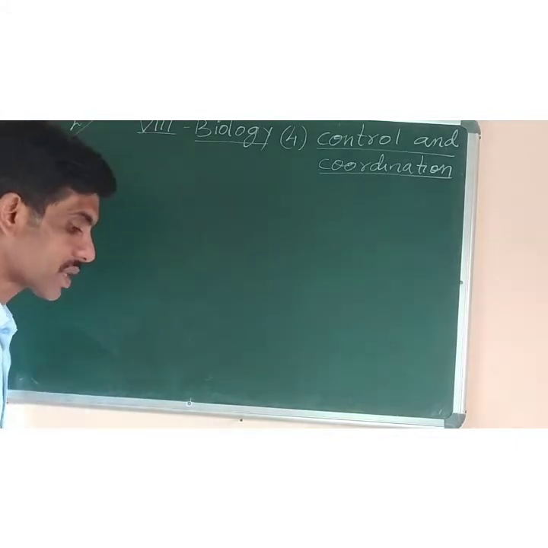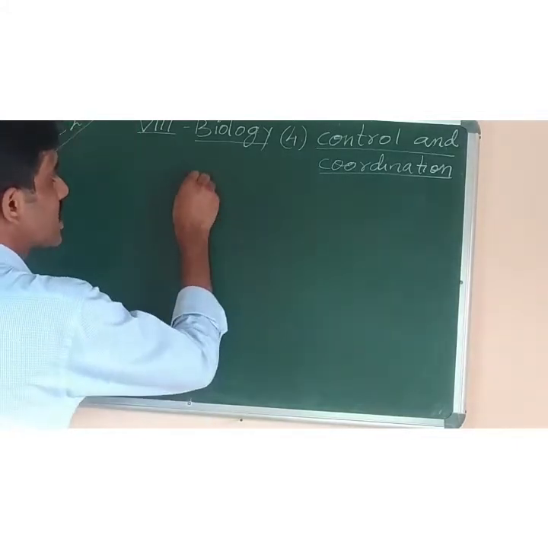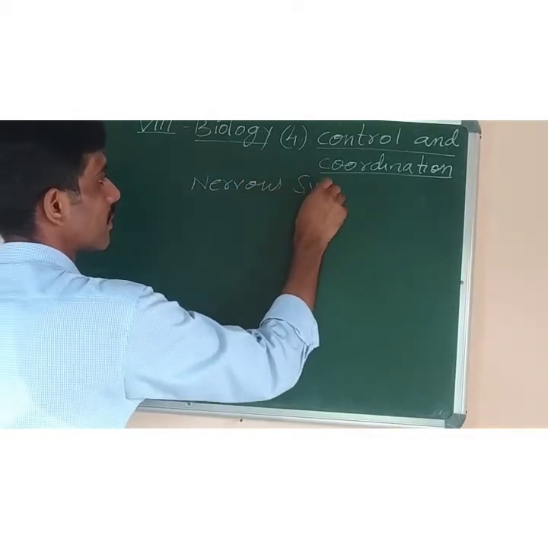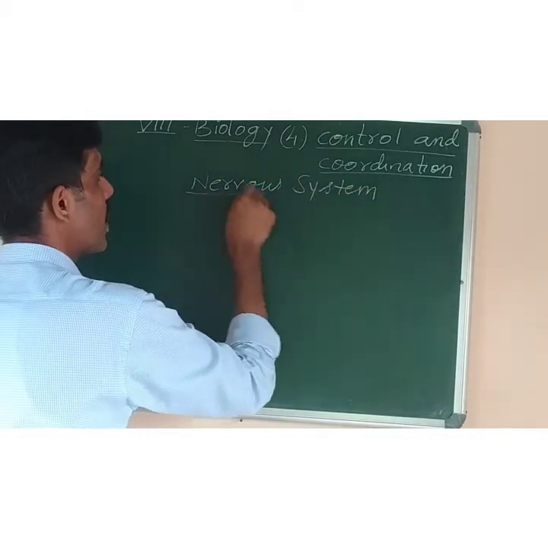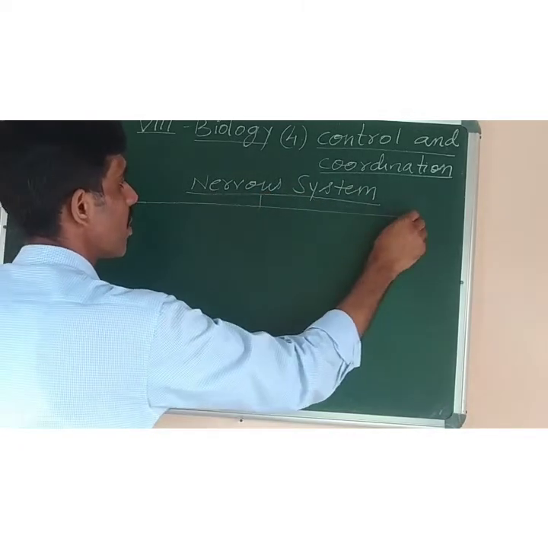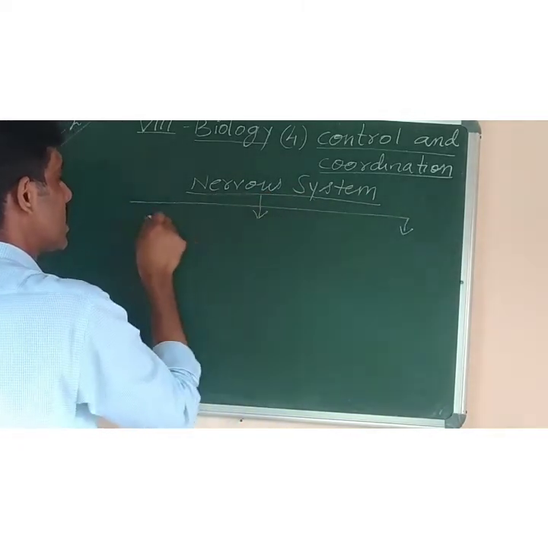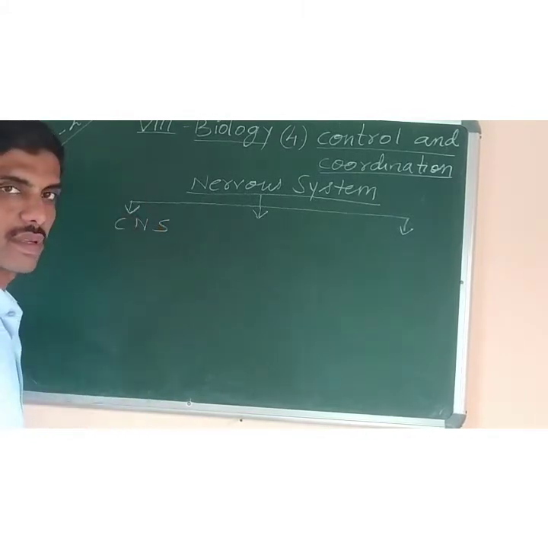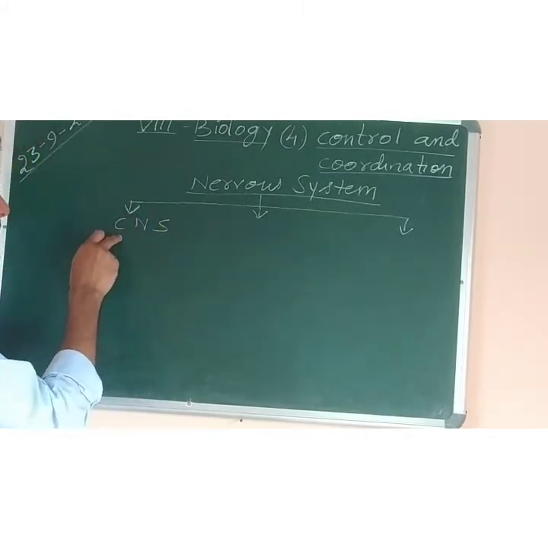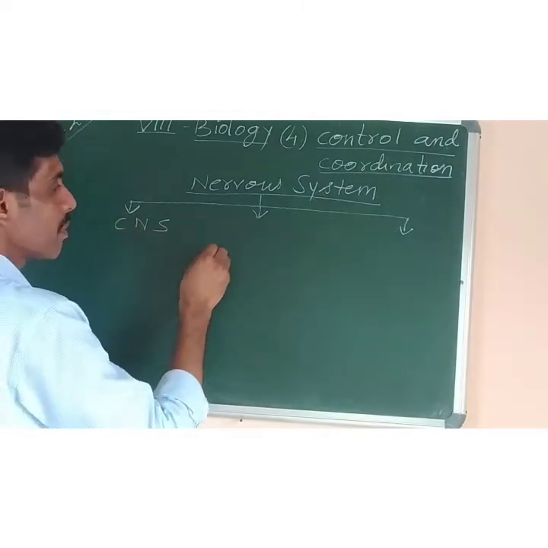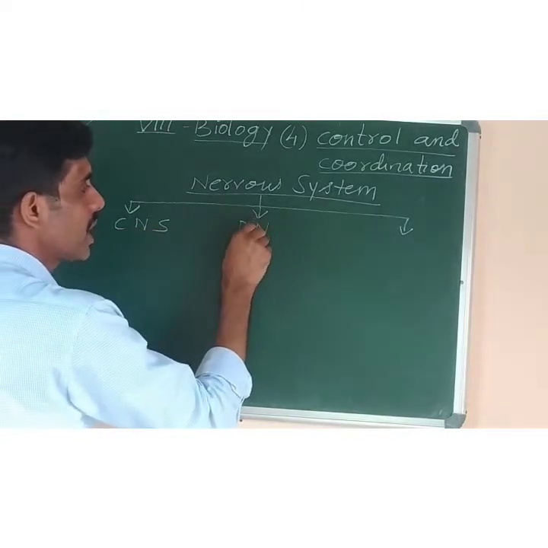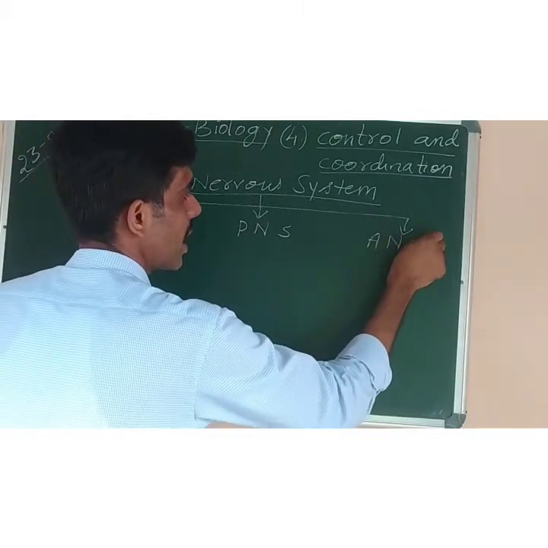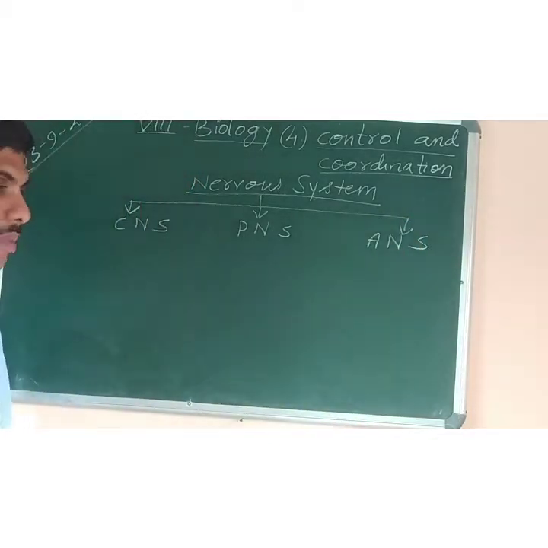Now today we have to start with the parts of the nervous system. How many types of nervous systems are there? In our body we have three types of nervous system. What are they? Central nervous system, that is called CNS. In short, I am writing C for central nervous system. Peripheral nervous system, PNS, and autonomic nervous system, ANS. Only abbreviations I have written.